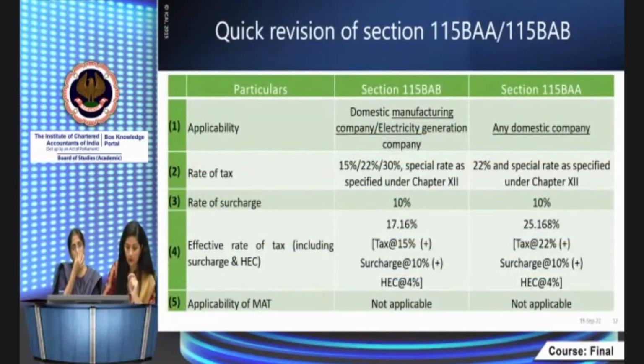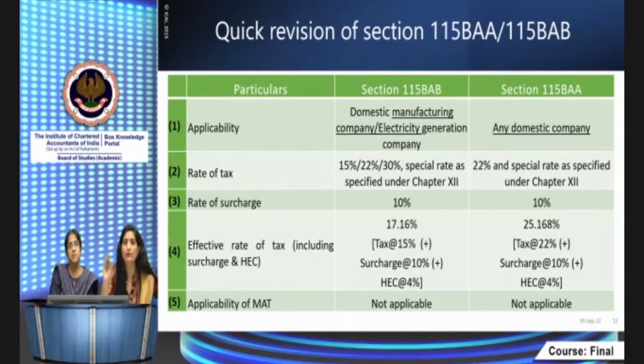Now we are moving to our main provisions. Like I said, we are going to give you a quick revision of section 115BAA and BAB. These are the concessional tax regimes for companies. So first of all, you should distinguish what section 115BAA is, on which companies it is applicable, and who can opt for these concessional tax regimes. Both are there, but there is a difference of tax rates in both. There are differences of deductions also. There are certain differences between these two tax regimes, so you have to keep those in mind.